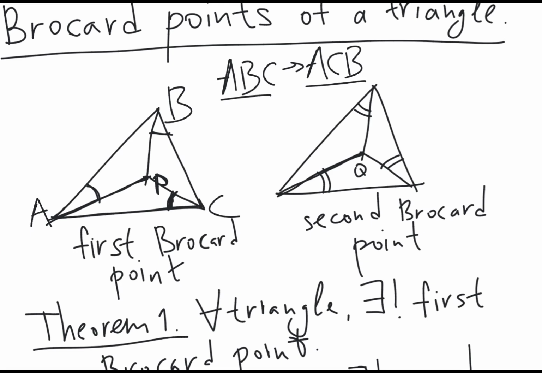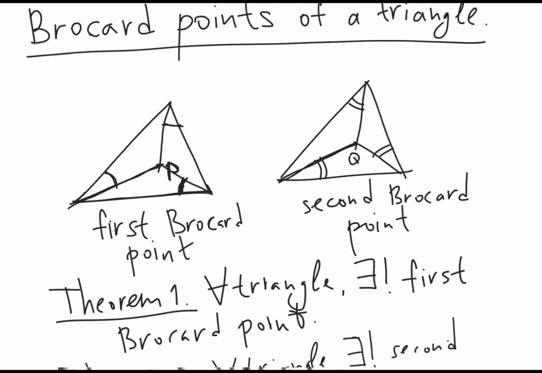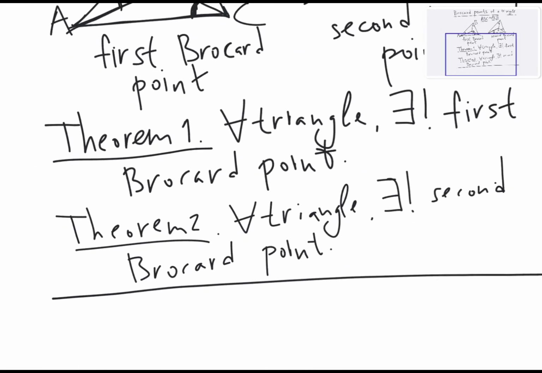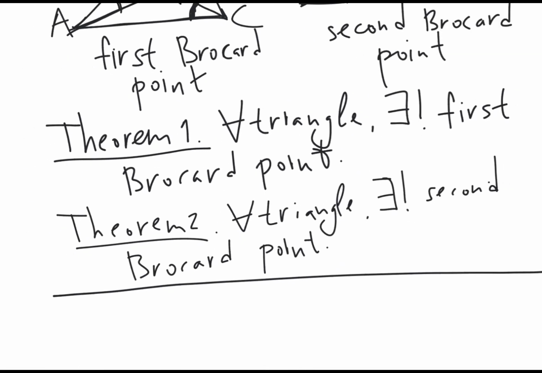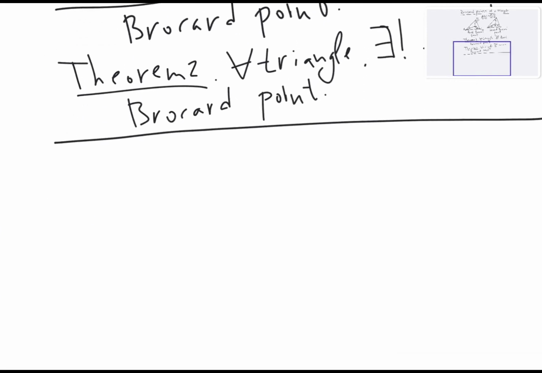So they're clearly symmetric to each other. If we prove theorem 1, theorem 2 follows from theorem 1. So for that reason we will prove only theorem 1.